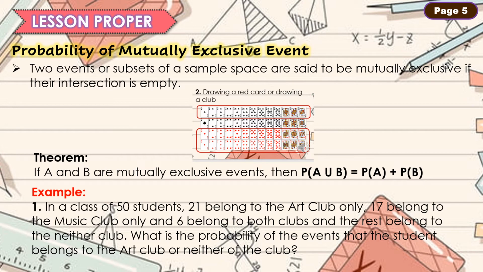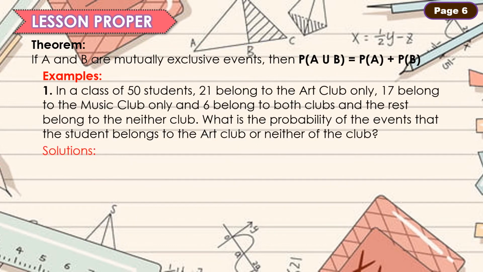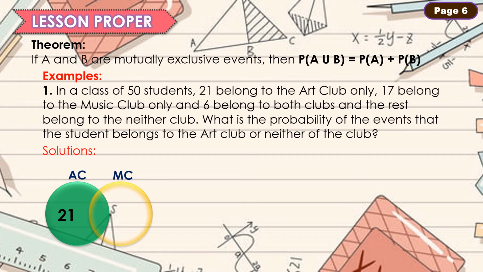What is the probability of the event that the student belongs to the art club or neither of the clubs? For the solution, gagawa tayo ng Venn diagram. Ang first circle natin ay para sa mga batang miyembro ng art club, ang bilang ay 21. Ang second circle naman natin ay para sa mga batang miyembro ng music club, at ang bilang nila ay 17. Ang bilang naman ng batang miyembro pareho ng art at ng music club ay 6.